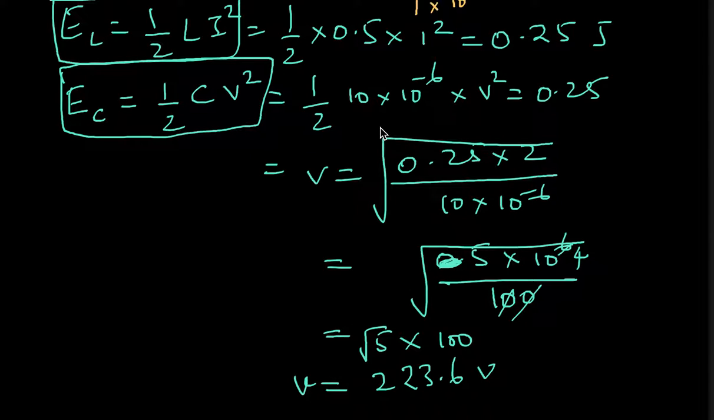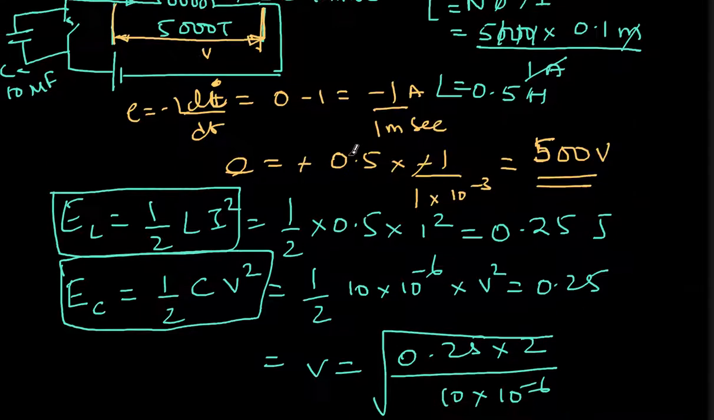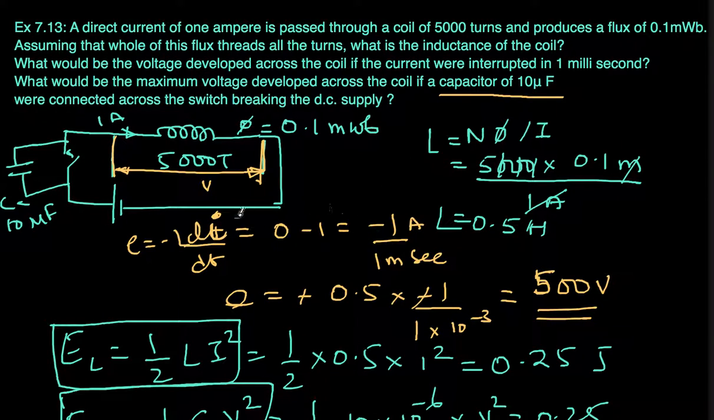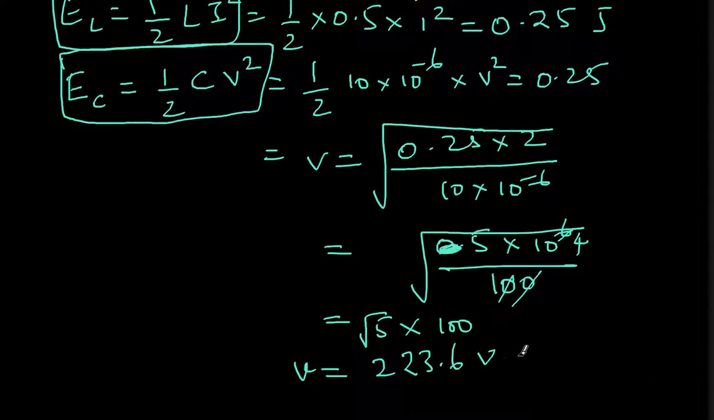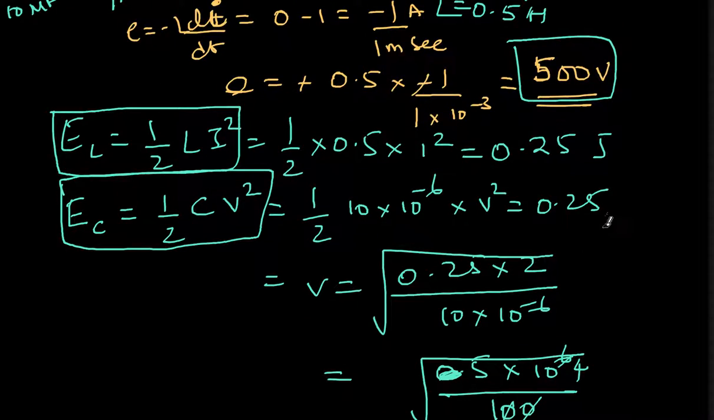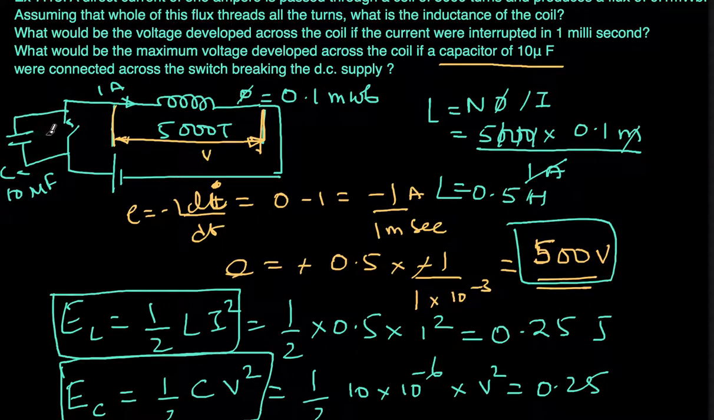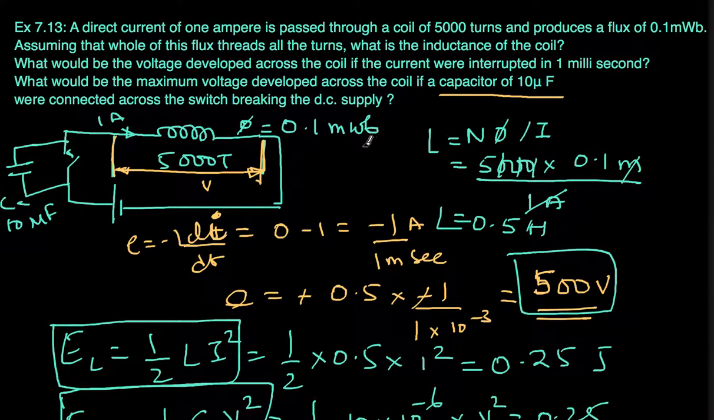You just notice that in the earlier case the voltage was 500 volts. Now, just because I have added a small capacitor, the voltage buildup is restricted to almost half, that is 223 volts. So this way, by adding a capacitor across a switch, I can reduce the voltage that is generated when an inductor is disconnected. So this is a short question. I hope you learned something from it. We'll see more in later videos.